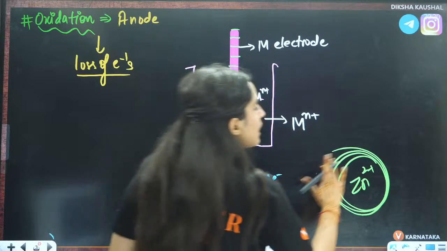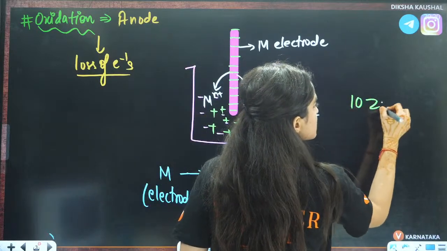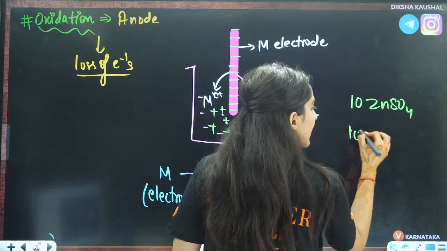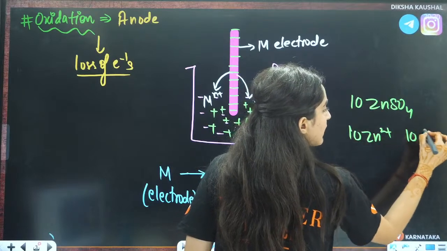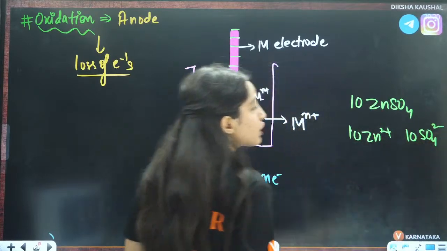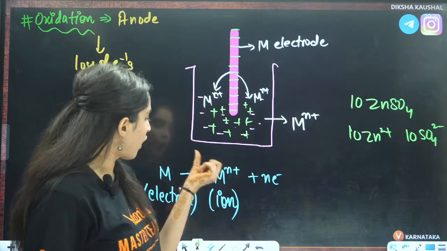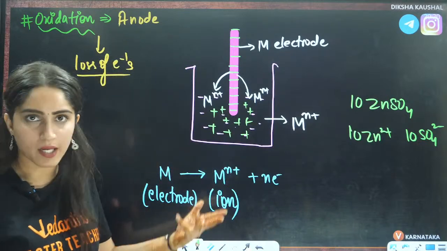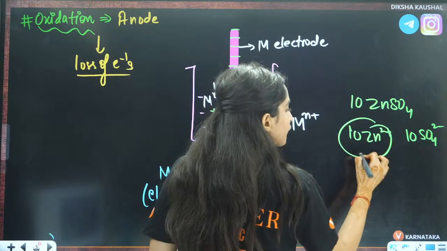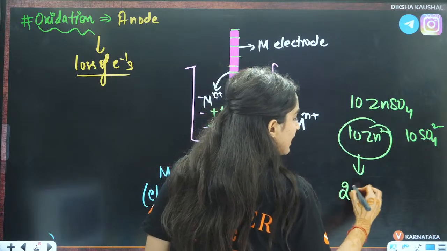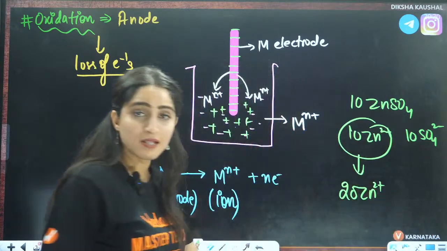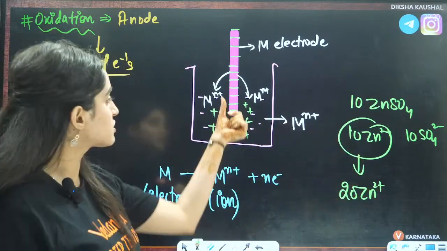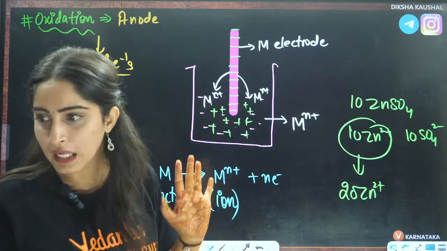For example, earlier I had 10 molecules of ZnSO4, so there will be 10 Zn2+ and 10 SO4 2-. Now I have increased the ions because the metal is losing the electrons and becoming ions. So now after some time I will have maybe 20 Zn2+. Now that means Zn2+ ions are increasing, the solution is becoming positive, right?